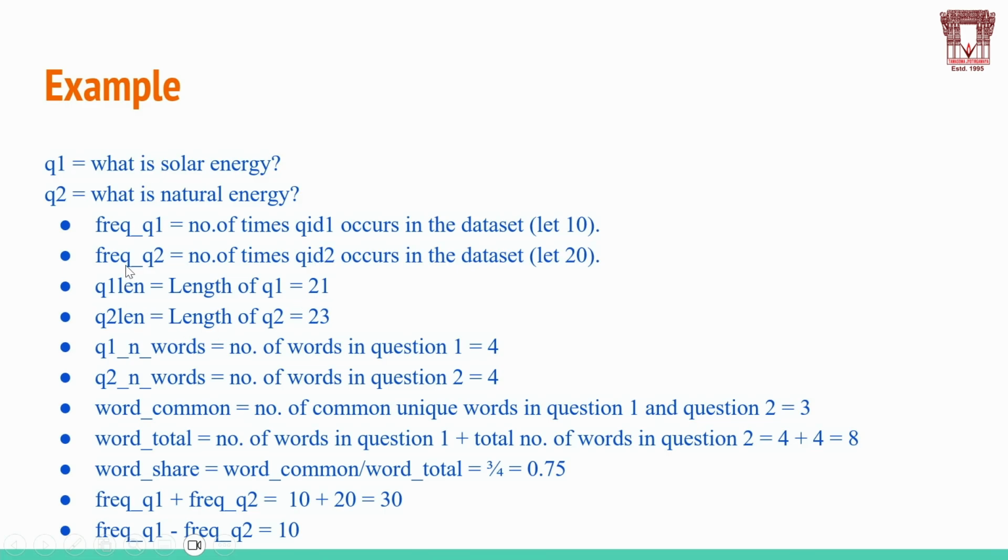Q1 length is the number of characters in question 1, and Q2 length is the number of characters in question 2. The number of characters in question 1 is 21. The number of characters in question 2 is 23. And the number of words in Q1 is 1, 2, 3, 4, and the number of words in Q2 is 1, 2, 3, 4. These are the basic features we are analyzing in our data set.